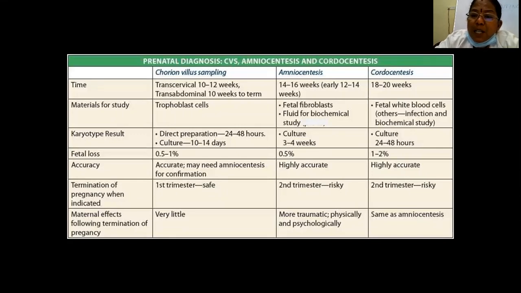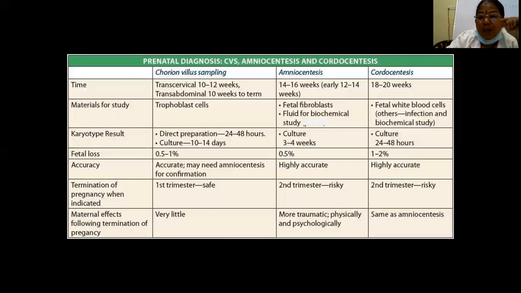Here in amniocentesis, desquamated fetal cells or fibroblasts are sent for culture, and fluid for biochemical studies. It is very accurate, but it is risky and more traumatic to the mother, because the baby has already grown, she must be feeling some movements at 5 months of pregnancy, so it is more traumatic physically and psychologically also. And if we advise termination, then it is more traumatic and more risky also.